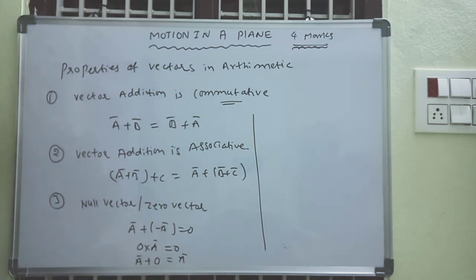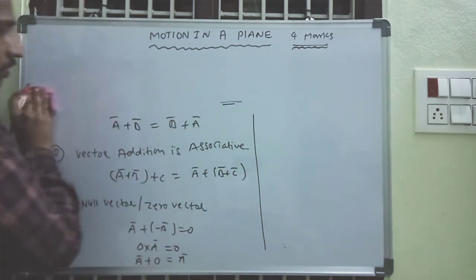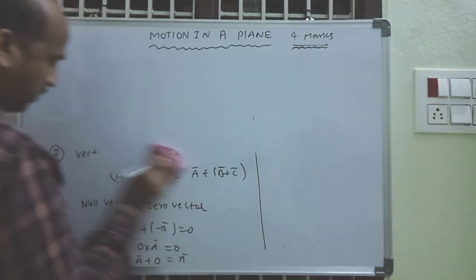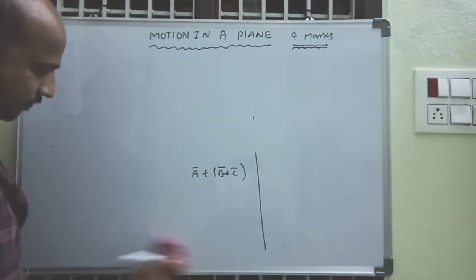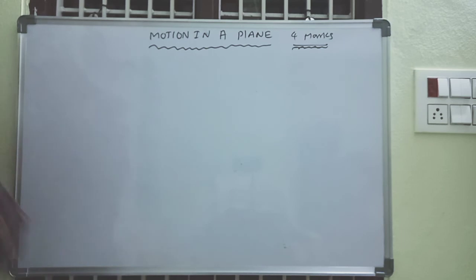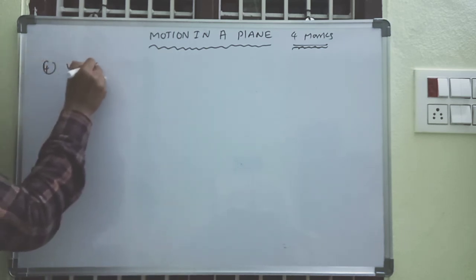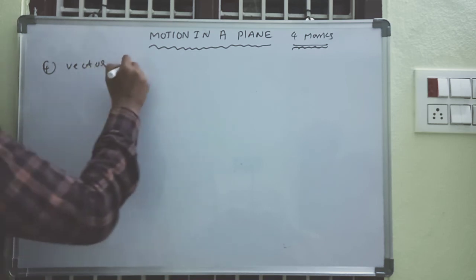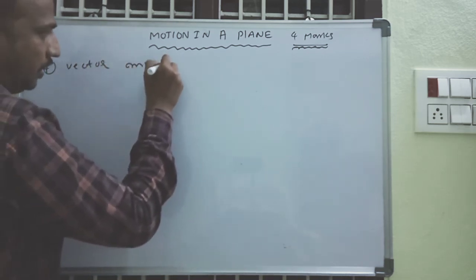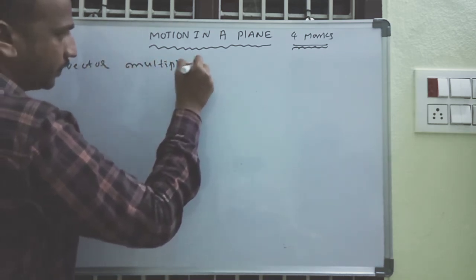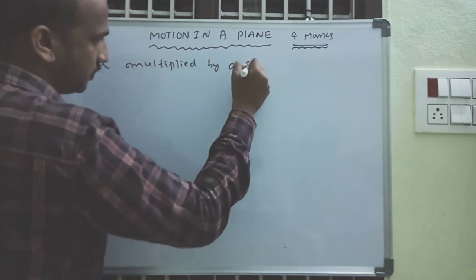And one more property, which is important and very easy: a vector multiplied by a scalar.